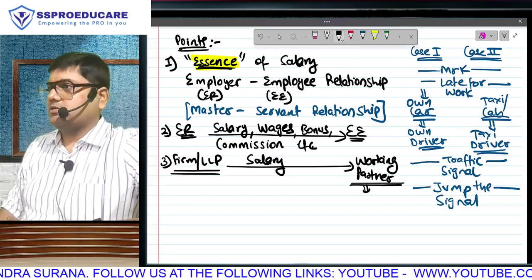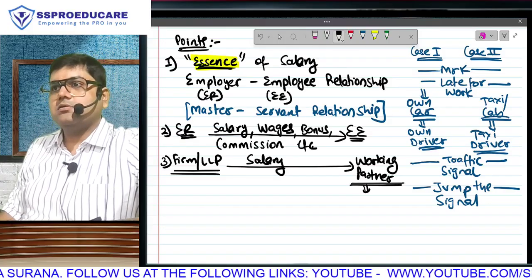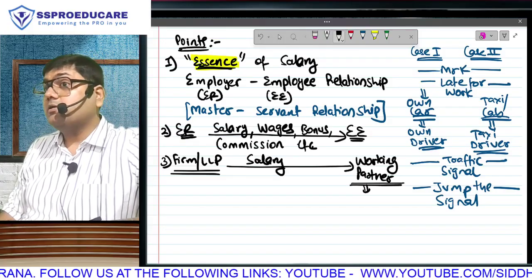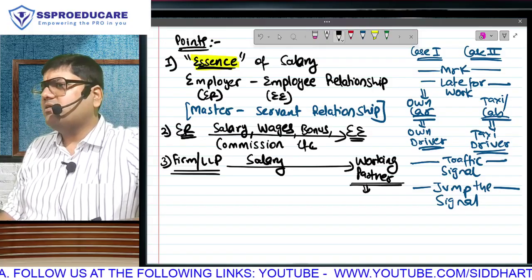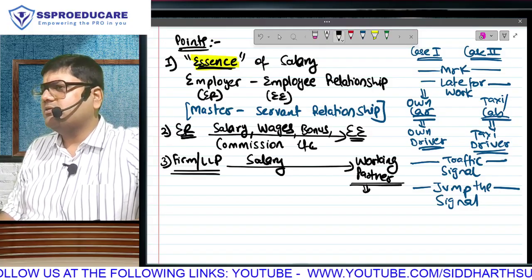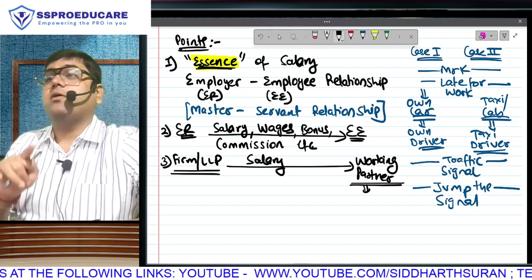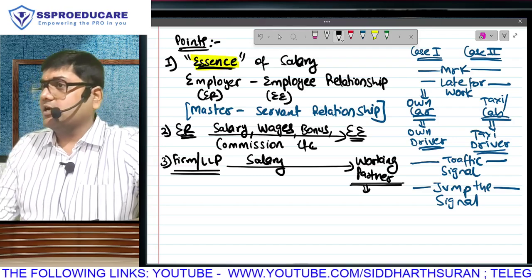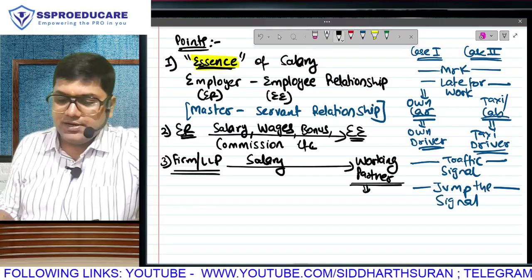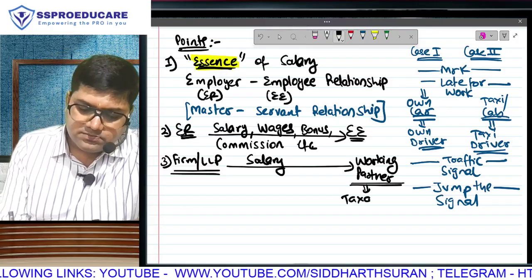Where is the second question? Is it taxable or not? We have heard that a partner gets exemption. That's only with respect to share of profit, because on the share of profit the firm has paid tax. But the other things given, the remuneration given, the interest given, is going to be taxable.